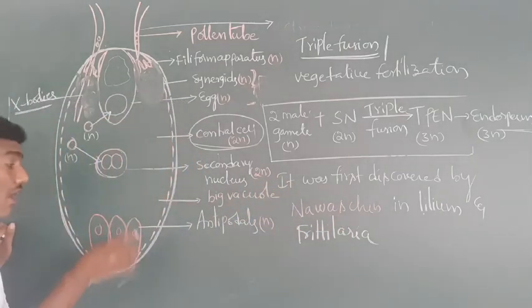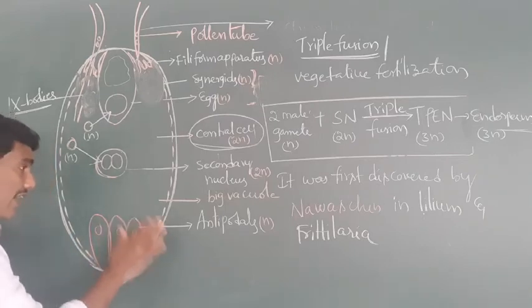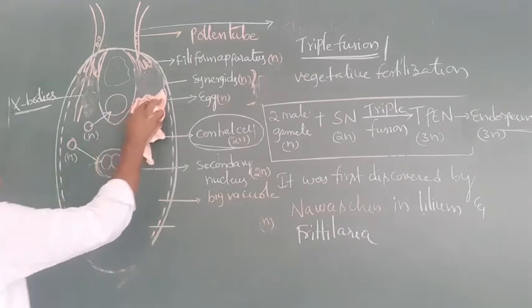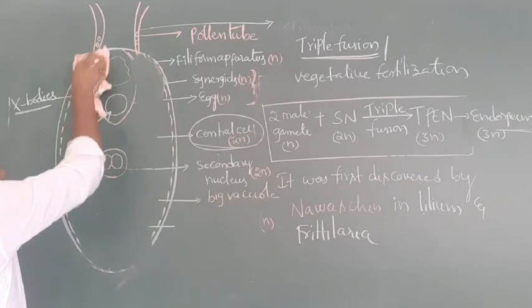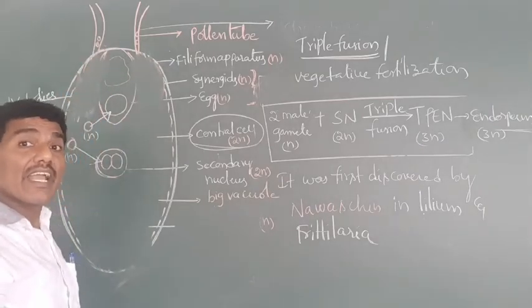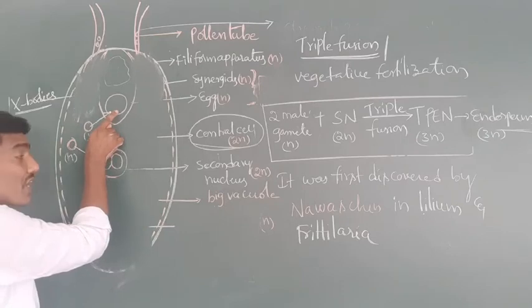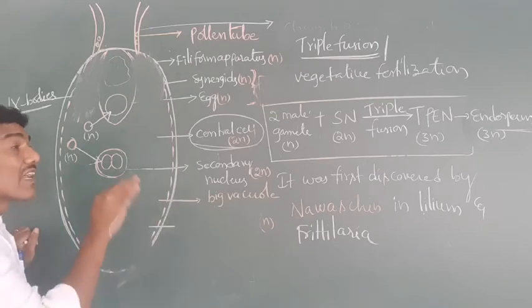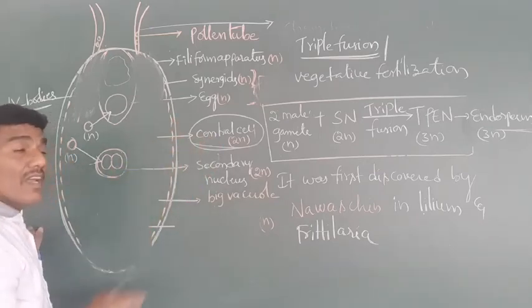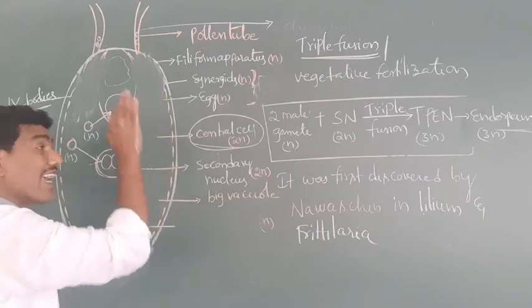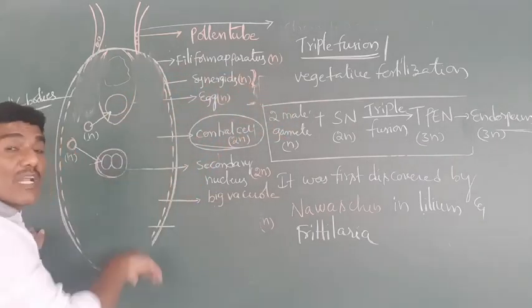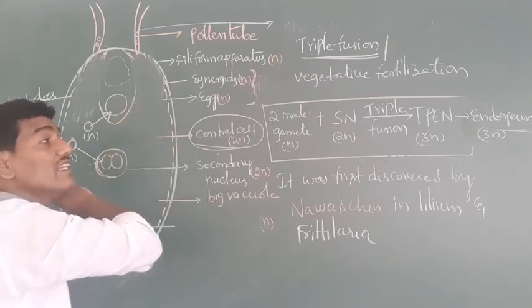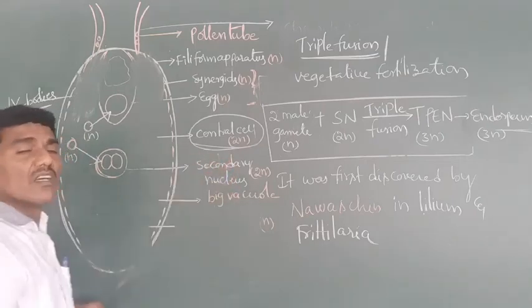Later, all remaining cells of the embryo sac, such as antipodals and synergids, degenerate, excluding the zygote and the secondary nucleus after fertilization. After completion of syngamy and triple fusion, except for the zygote and endosperm, all remaining embryo sac cells are completely degenerated. This is also known as double fertilization.